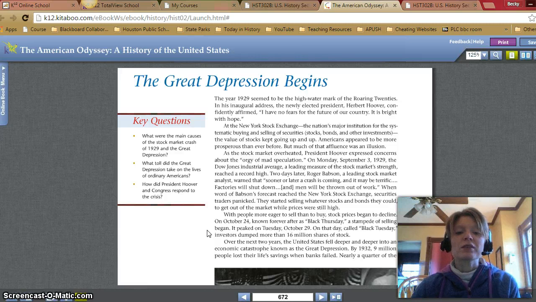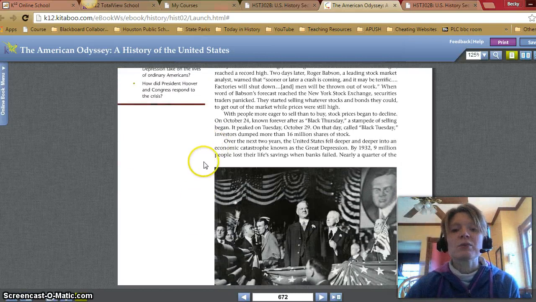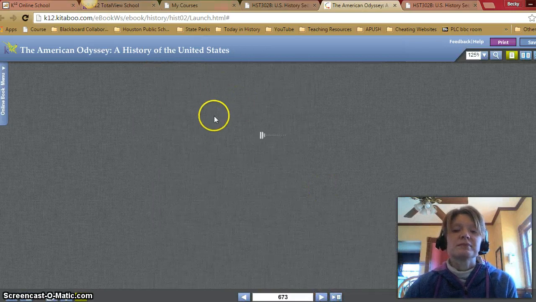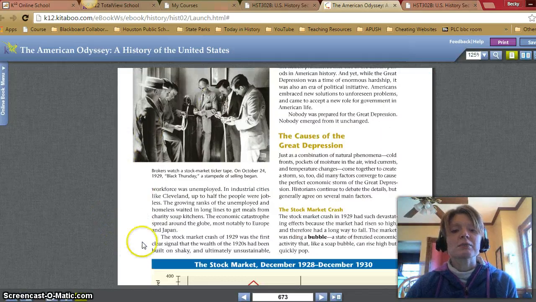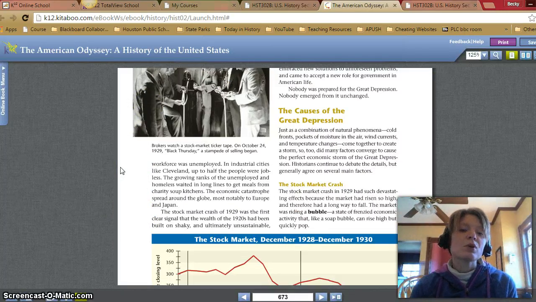On October 24th, known forever as Black Thursday, a stampede of selling began. It peaked on Tuesday, October 29th. On that day, called Black Tuesday, investors dumped more than 16 million shares of stock. Over the next 2 years, the United States fell deeper and deeper into an economic catastrophe known as the Great Depression. By 1932, 9 million people lost their life savings when banks failed. Nearly a quarter of the workforce was unemployed. In industrial cities like Cleveland, up to half the people were jobless. The growing ranks of the unemployed and homeless waited in long lines to get meals from charity soup kitchens.